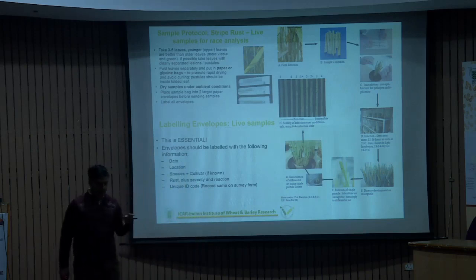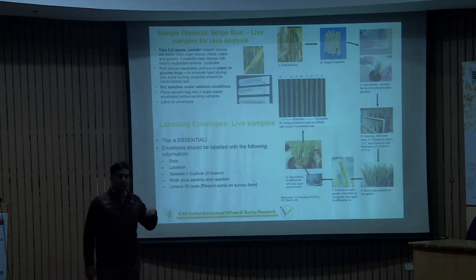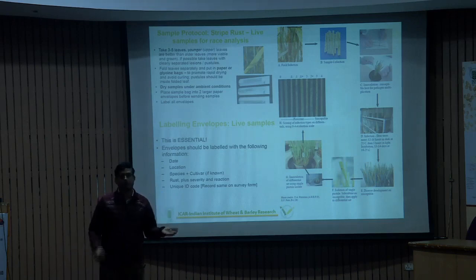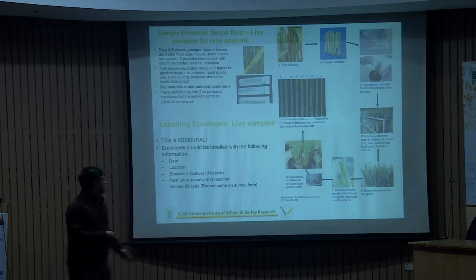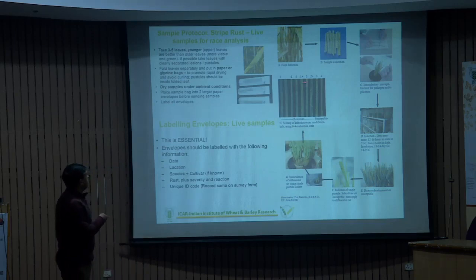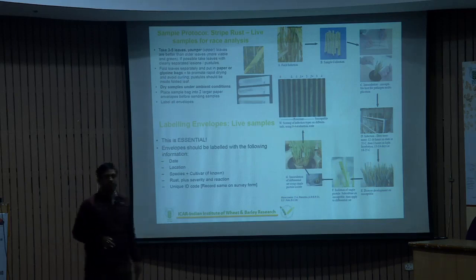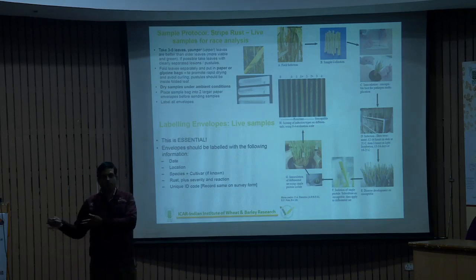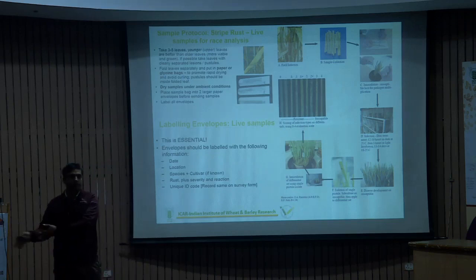One line contains the differential hosts, another line contains whatever varieties or germplasm you are going to screen, and based upon those cultivars we note our disease reactions. Ultimately we use this system to identify that this particular spore, when inoculated on X, Y, Z, gives a different type of response like 2 plus, 1 plus, 1 plus, 1 plus. We have a record of all the isolates, and we match that record with the earlier records of the pathotypes, and then we designate whether this is the same pathotype or a different pathotype.